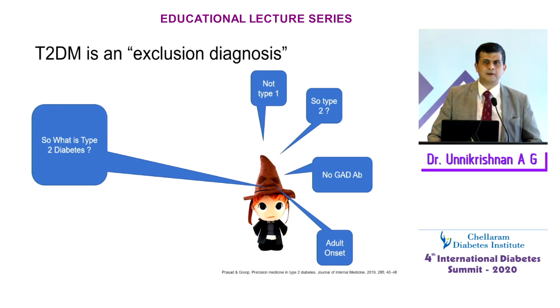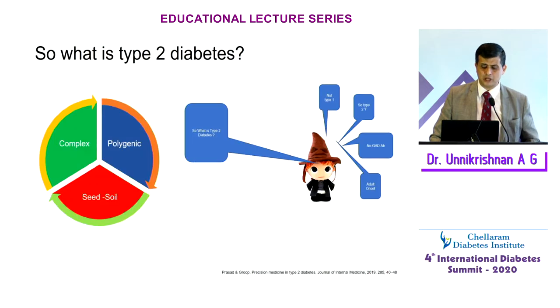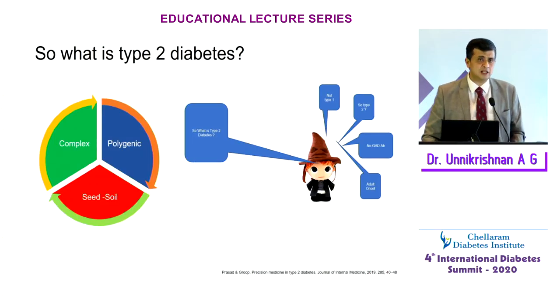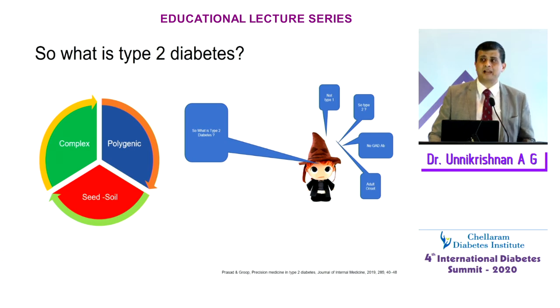So I think we need to ask the question, what is type 2 diabetes? Do we know what is type 2 diabetes? Are we saying that type 1 diabetes and type 2 diabetes are different forms of diabetes? Isn't diabetes one single disease with many forms? So we are now going back to asking this question, what really is type 2 diabetes? And to answer that question, we have to say that type 2 diabetes is a complex disease. It's a mixture of the seed and the soil.